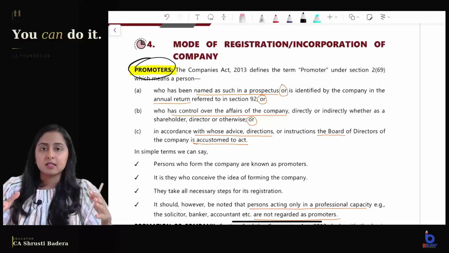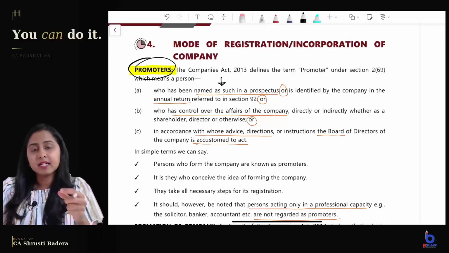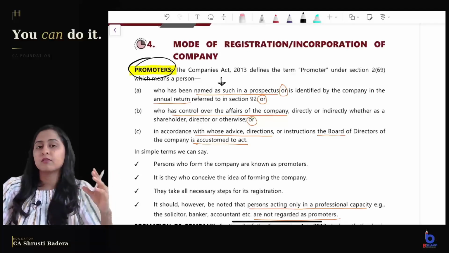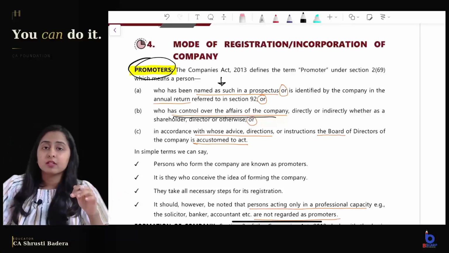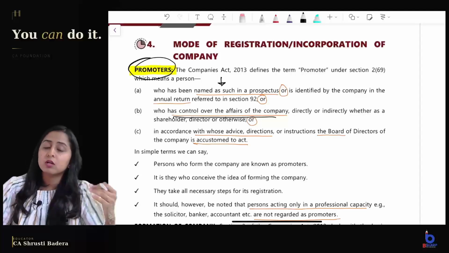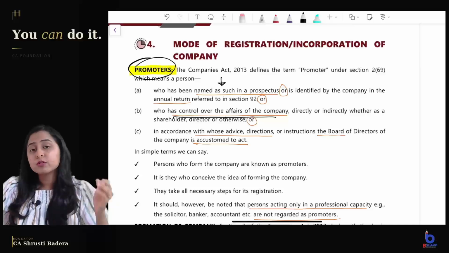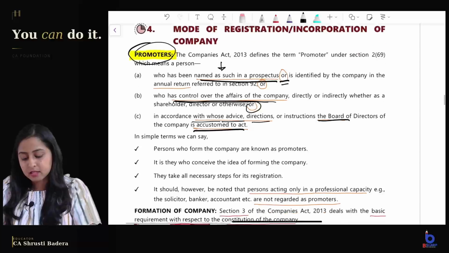What does the Companies Act say? Promoter means a person who has been named as such in the prospectus. What is a prospectus? The document which is issued at the time of issuing of capital. When an IPO comes, you must have heard that a prospectus is issued. So the person who is named as promoter in the prospectus, or who is named as a promoter in the annual return, or who has control over the affairs of the company. Now that control can be as a shareholder, as a director or an employee, or however, that does not matter, or in accordance with whose directions the board of directors is accustomed to act. Clear? That is the definition of promoter.